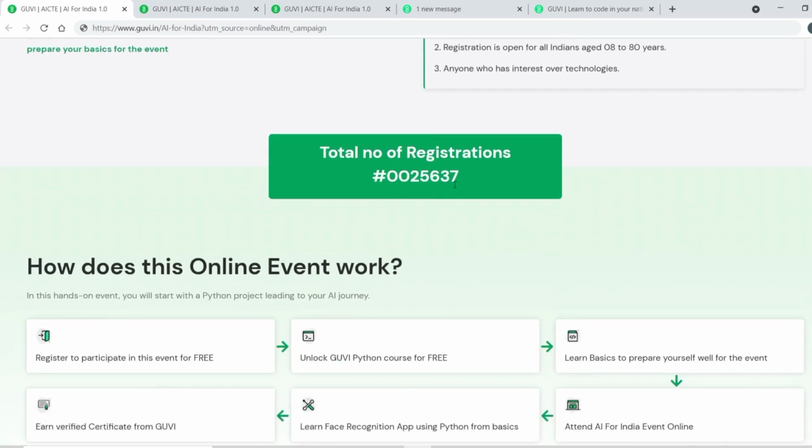The total registrations are approximately 25,000, and it is said that approximately 10 lakh students will register for the event. So it is going to be a mega event.